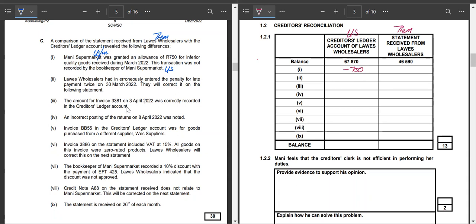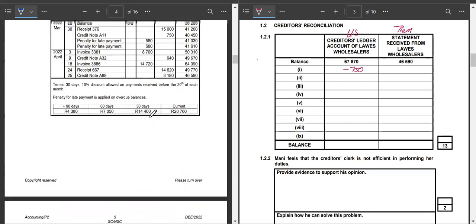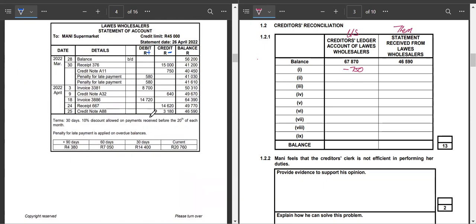Okay, let's come to number 2 then. It says Lawis, so we now know this is them. So maybe we can say they had erroneously entered the penalty for late payment twice on the 30th of March. They will correct it on the following statement. Let's go and see what has happened on the 30th of March, and it has to do with them. They entered a payment for late payment twice.